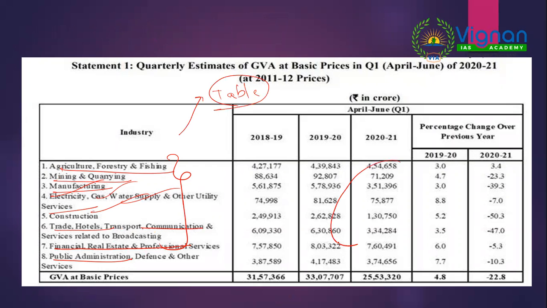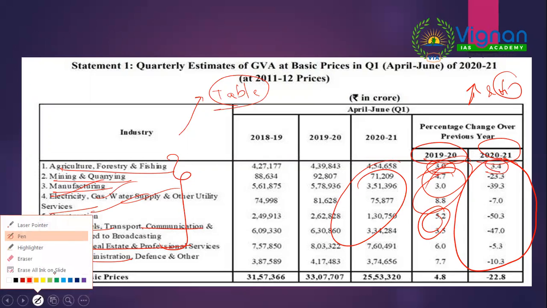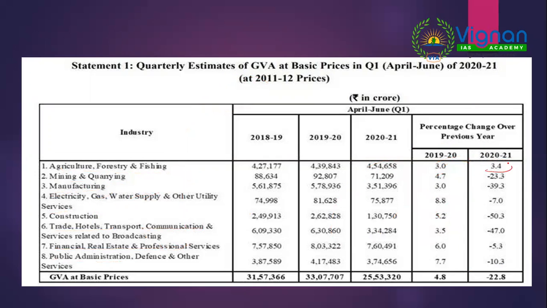For UPSC, you don't have to remember these exact figures, like how much percentage and all. What you have to remember is in which sector the GDP increased and in which sector it decreased. These statistics are last year's, and these are this financial year's. If you see agriculture, growth was only 3% last year, but this time the agriculture growth rate was 3.4%. So only agriculture increased to some extent.